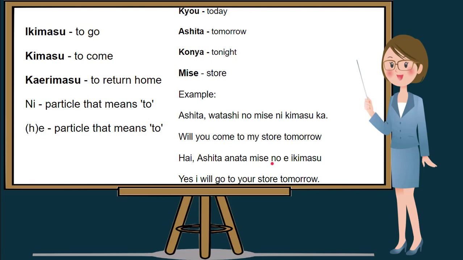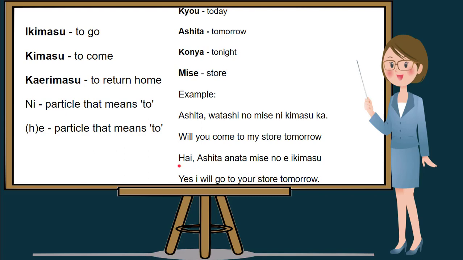No, a possessive particle which makes anata no mise your store in English, and e, a particle which is used before the verb ikimasu. So, if we try to translate this sentence, Hai, ashita anata no mise e ikimasu. In English, yes, I will go to your store tomorrow.